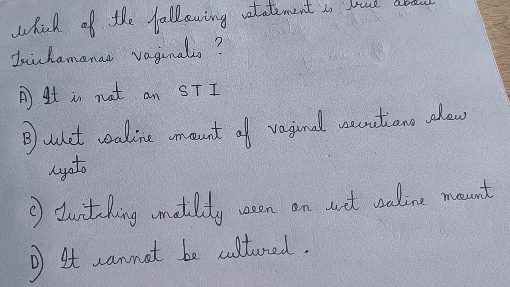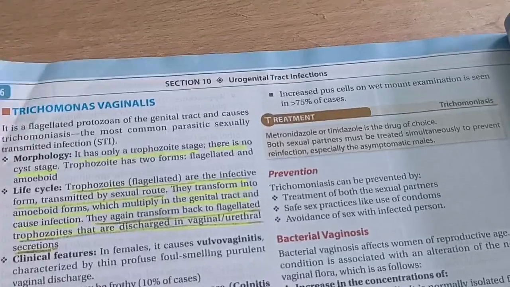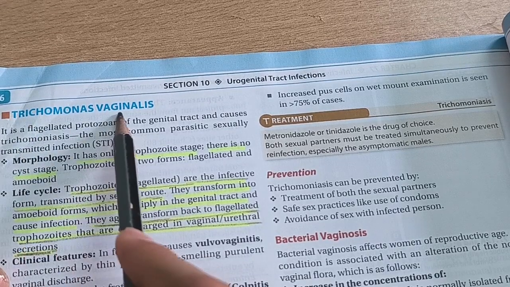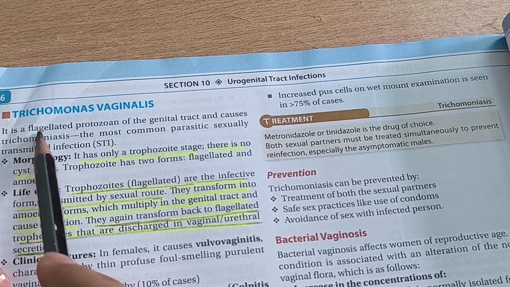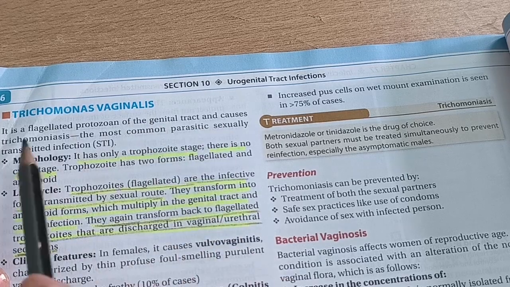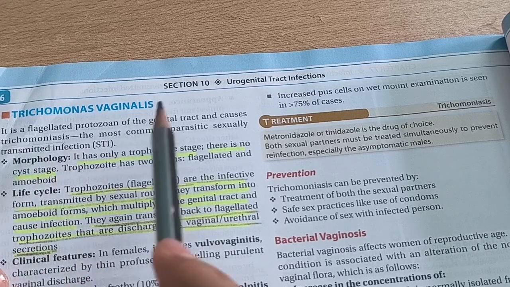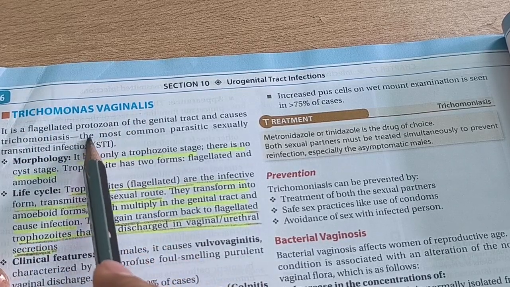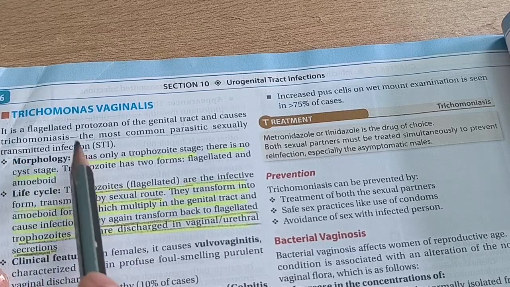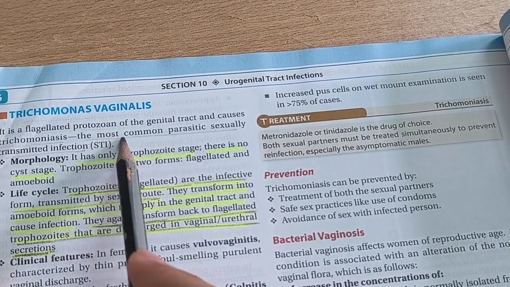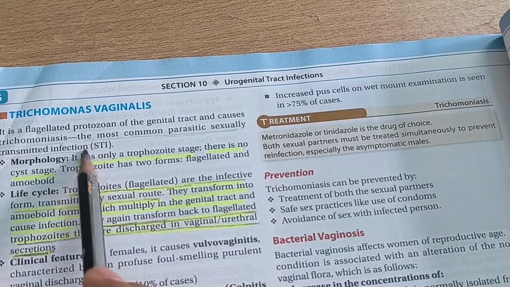As I have already mentioned, I am going to explain all these options and tell the correct answer, and for that I am going to take the help of the book by Apurva Sastry. So let's see. This is Trichomonas vaginalis. Trichomonas vaginalis is a flagellated protozoan of the genital tract and causes trichomoniasis. Trichomoniasis is caused by Trichomonas vaginalis and it is the most common parasitic sexually transmitted infection. You should remember that.